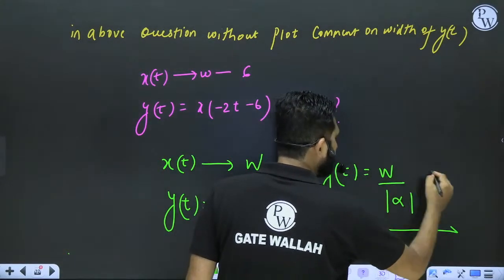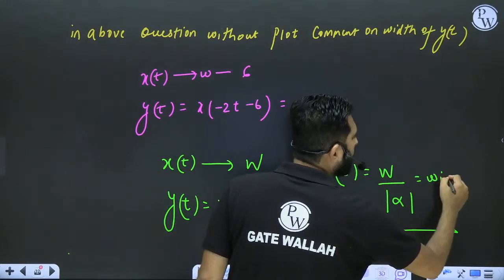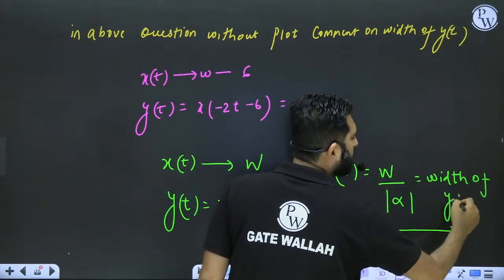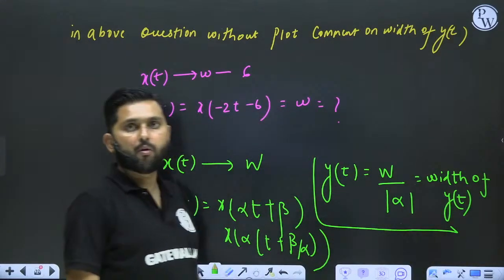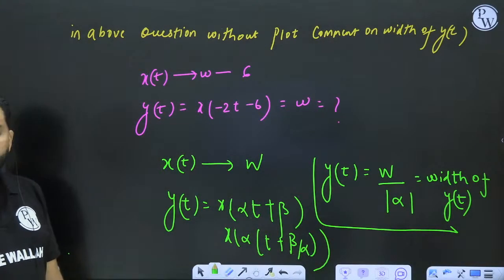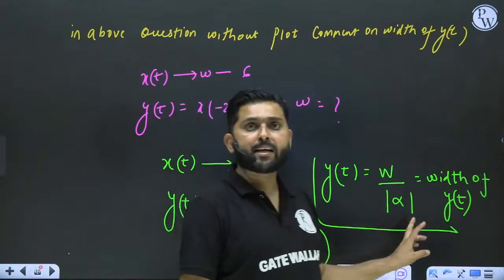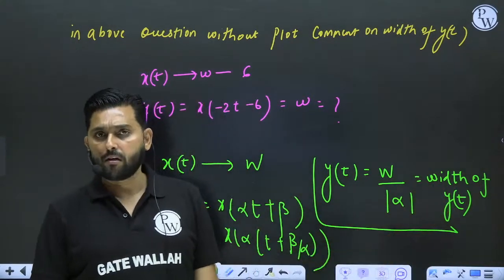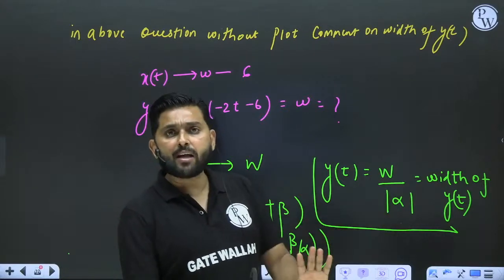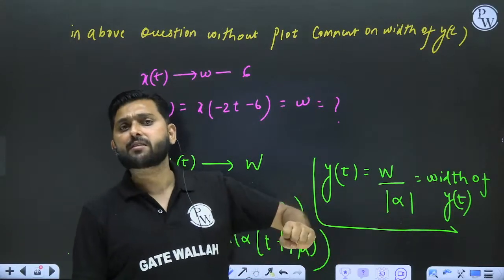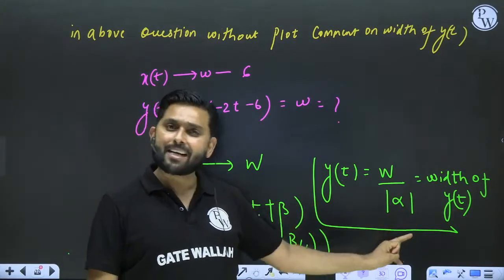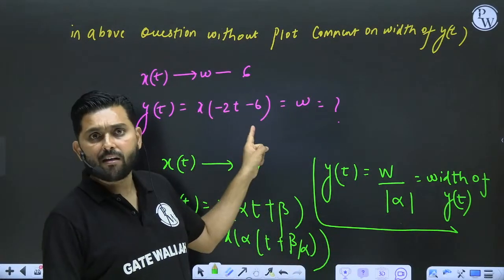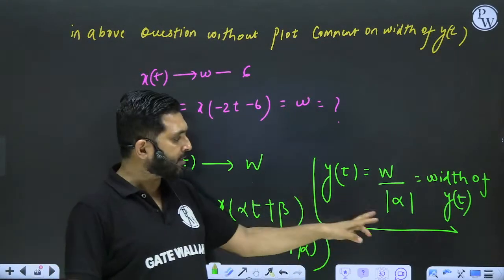The width of y(t) is w by mod alpha. Why mod? Because alpha may be negative and it does not create an impact as far as the width is concerned. So as long as your signal is defined and its width is defined, we can find out the width directly by taking the coefficient factor. If the coefficient factor is 1, then the width will not change. If the coefficient factor is there, then the width will change.